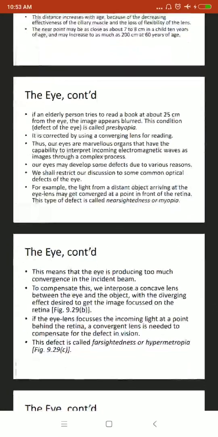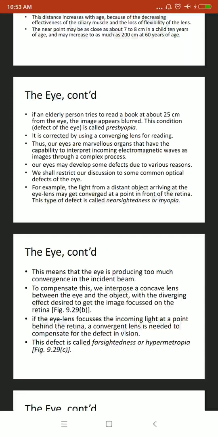So if an elderly person tries to read a book at about 25 centimeter from the eye, then the image appears blurred. This defect of the eye is known as presbyopia. It is corrected by using a converging lens for reading.